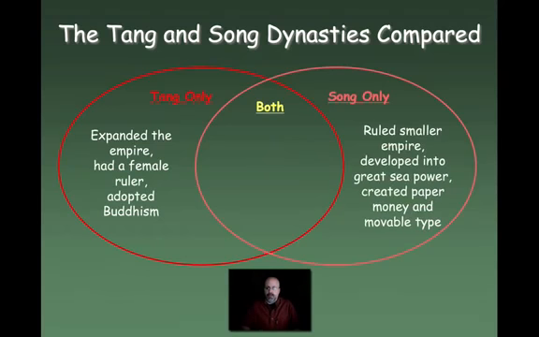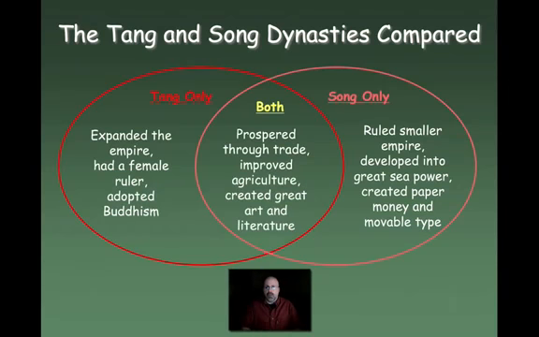And for the Song, they ruled a smaller empire, developed into a great sea power, and created paper money and movable type. So what did they both then have in common? They prospered through trade, improved agriculture, and created great art and literature. Okay, so there are some aspects which are Tang, some are Song. Together, they make the Tang and Song dynasties a single golden age.